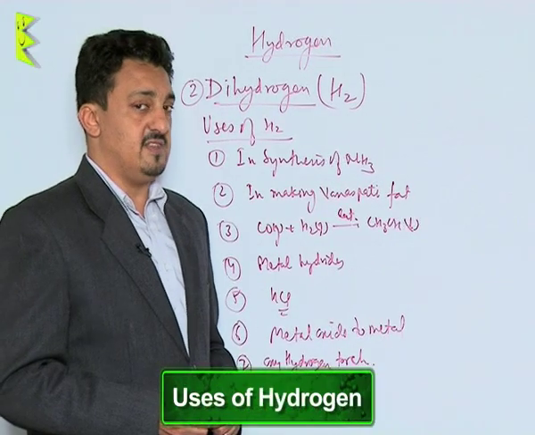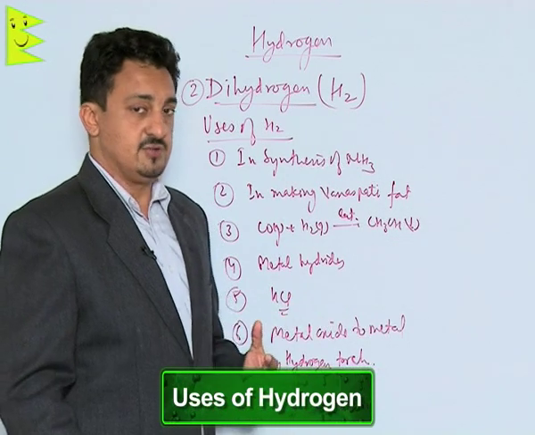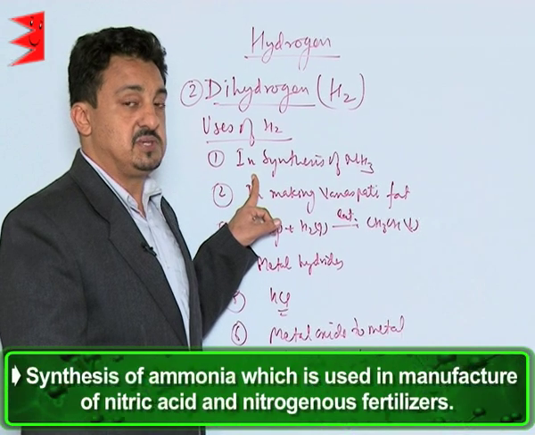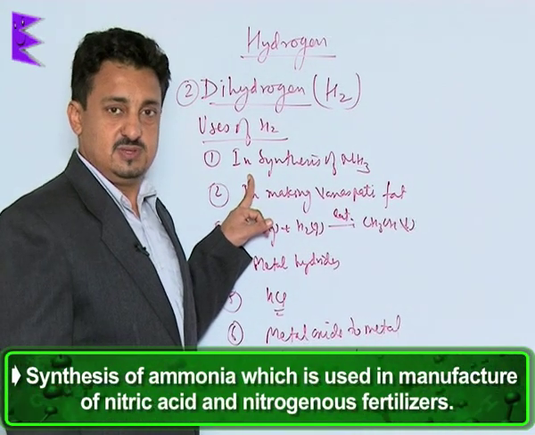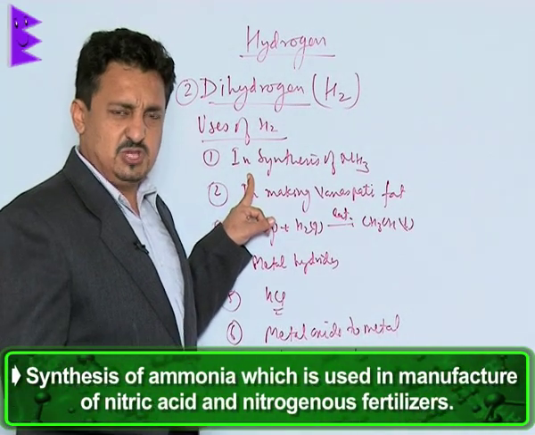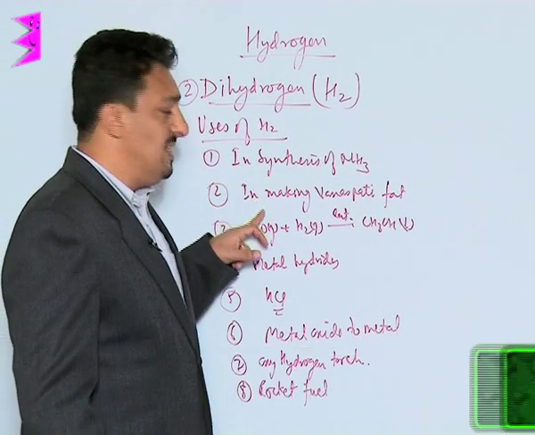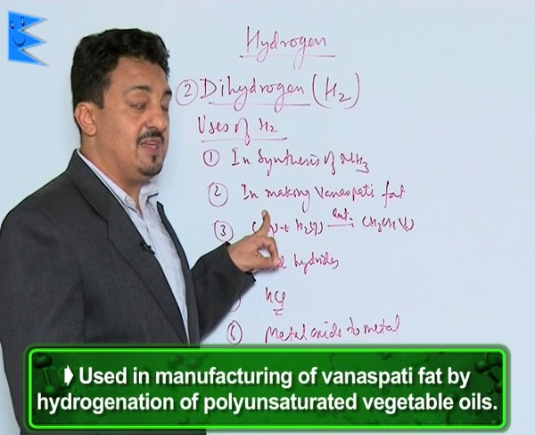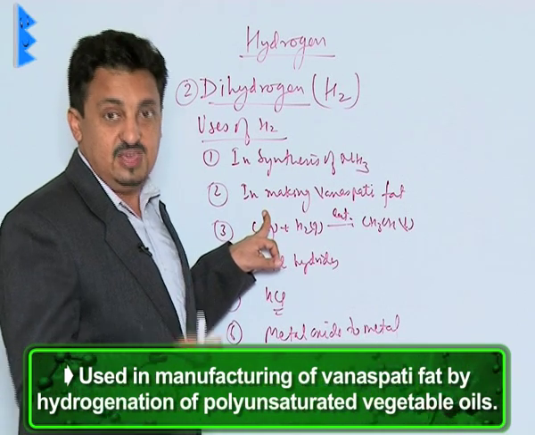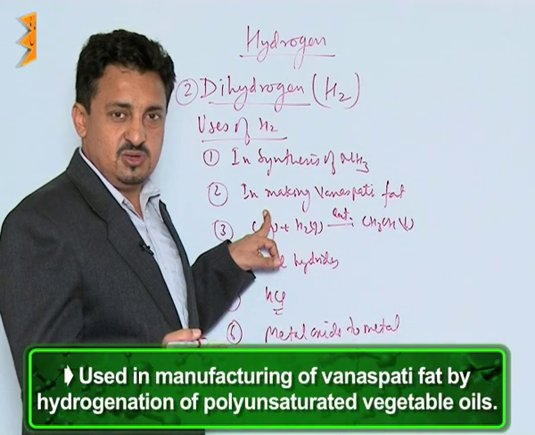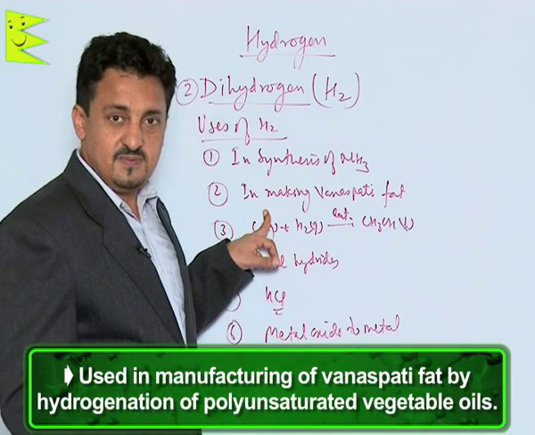Now let us discuss the uses of hydrogen. See, its most important use is in the synthesis of ammonia by Haber's process, which is being widely used in the preparation of many other compounds and fertilizers. Another very important use is in the making of vanaspati fat or ghee from vegetable oils, which is also called saturation of the unsaturated oils.